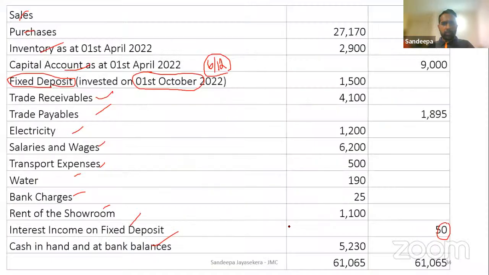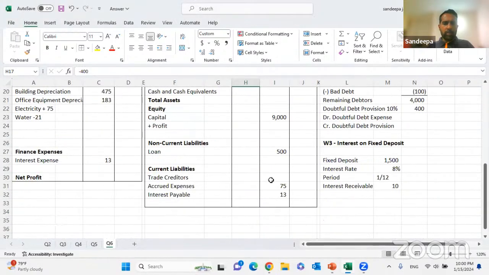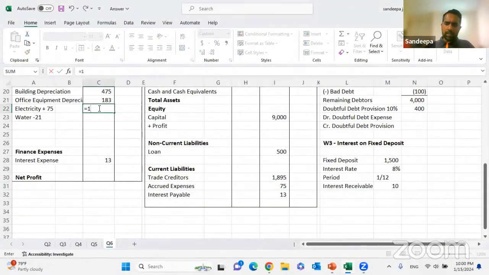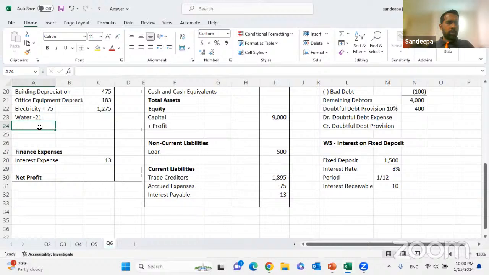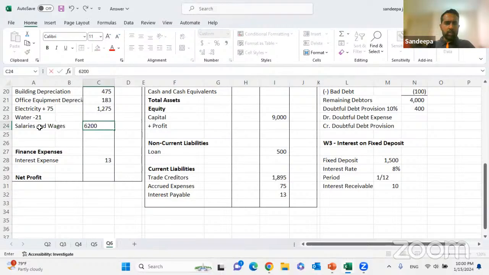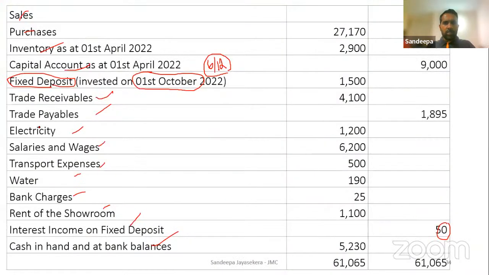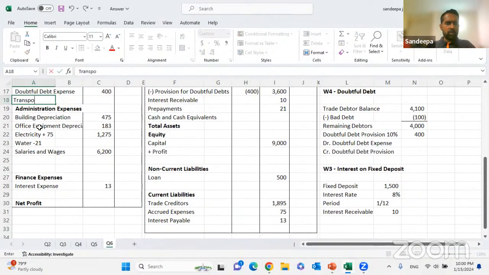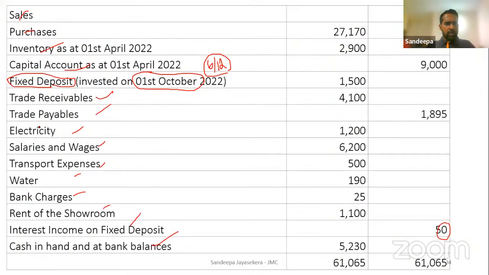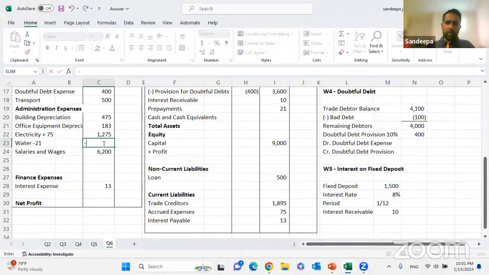Trade payables 1,895. Electricity 1,200. There was an accrued balance 75. Salaries and wages 6,200. Transport goes to the selling and distribution expense, 500. Then water 190. There's a prepayment.